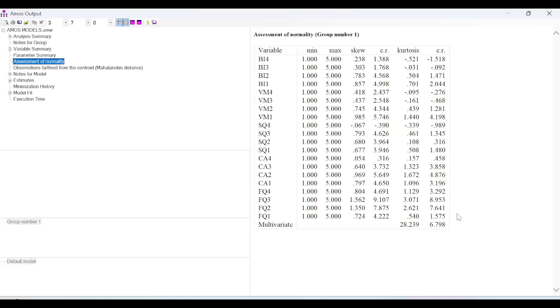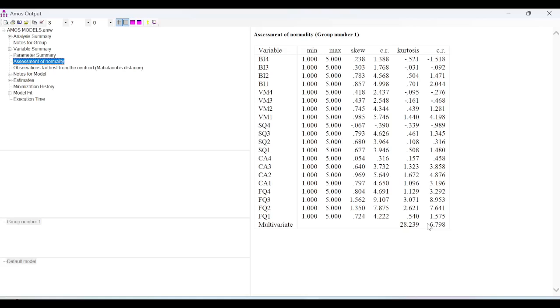Many researchers say that if it is below 8, it is acceptable. Several others say that it has to be below 5, as stated by Bentler, 2005. I explained it very well in my last video on assessment of multivariate normality in AMOS.